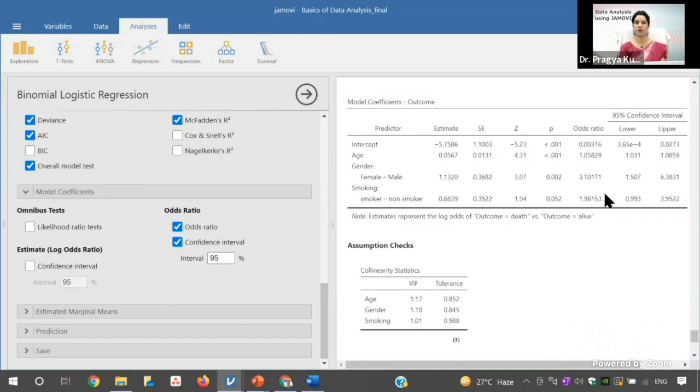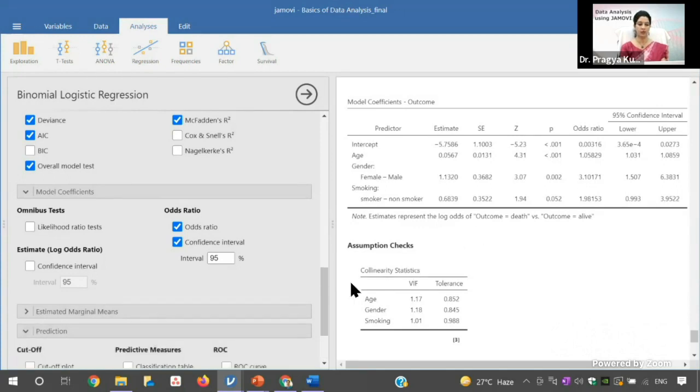So this is the odds ratio of age, this is female to male, and this is smoker and non-smoker. If you see the significance, smoker versus non-smoker is borderline significant, gender is significant, and age is also significant. So you can say that with an increase of 1 year of age, the odds will increase by 1. Similarly, with change in gender, if the reference is male, then female will have 3 times the mortality, or the outcome will be more in females. Similarly, you have to write the interpretation.